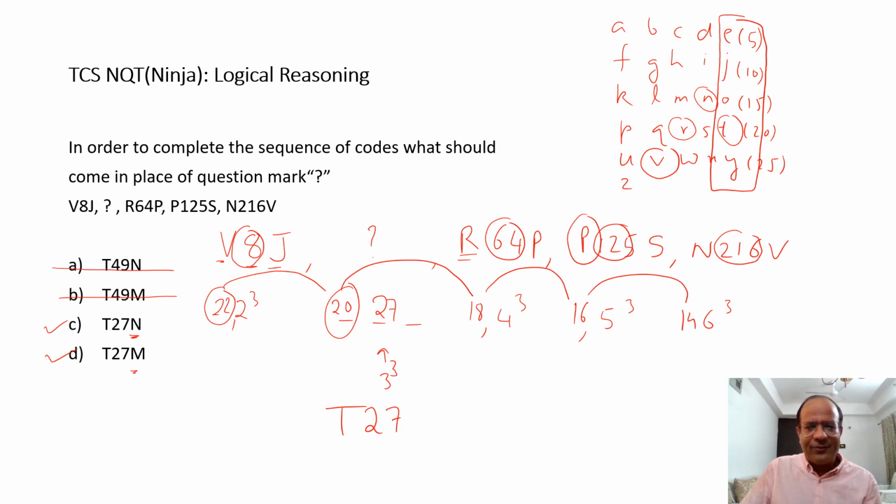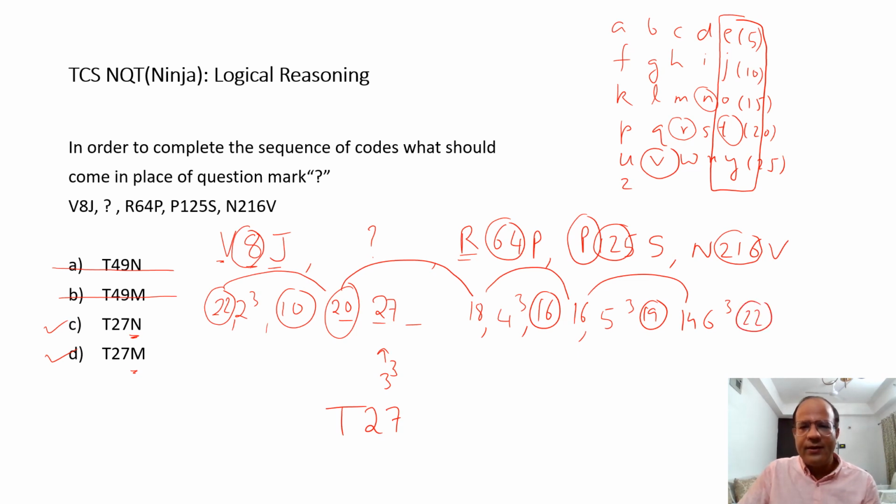Okay. So if I look at J, where is J? J is 10. Okay, fair enough. I'm looking for the third sequence now. And I don't know what is over here, but what is P? P you can see is 16. Okay, fair enough. And what is S? S is, you can say it is 19. And then V is 22.